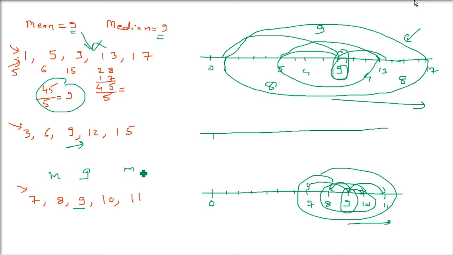But still we have 3 different distributions which are showing us that the mean is also 9, median is also 9. I hope you got the problem. So this is the problem. This is the issue which we are facing. When we have the mean and median, only one central tendency cannot give you the exact idea of the numbers which are there in your list, in your distribution.